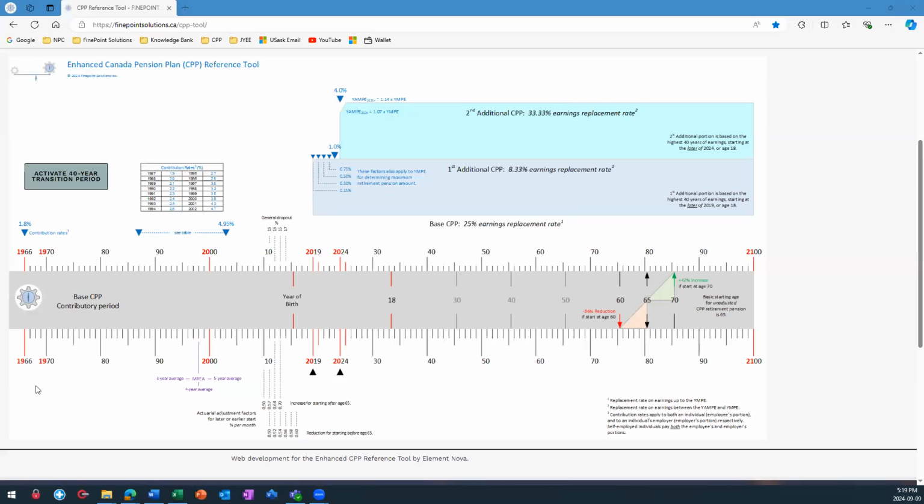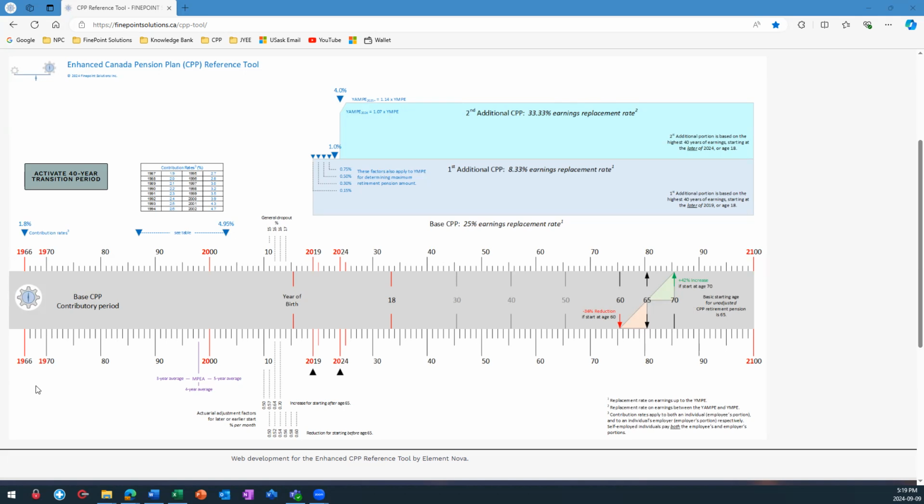One of the most important numbers for CPP calculations is called the Maximum Pensionable Earnings Average, or MPEA. The MPEA is used when all your past earnings are adjusted to a present-day value to account for wage inflation. This wage inflation adjustment is the first thing that happens when your CPP retirement pension is calculated.